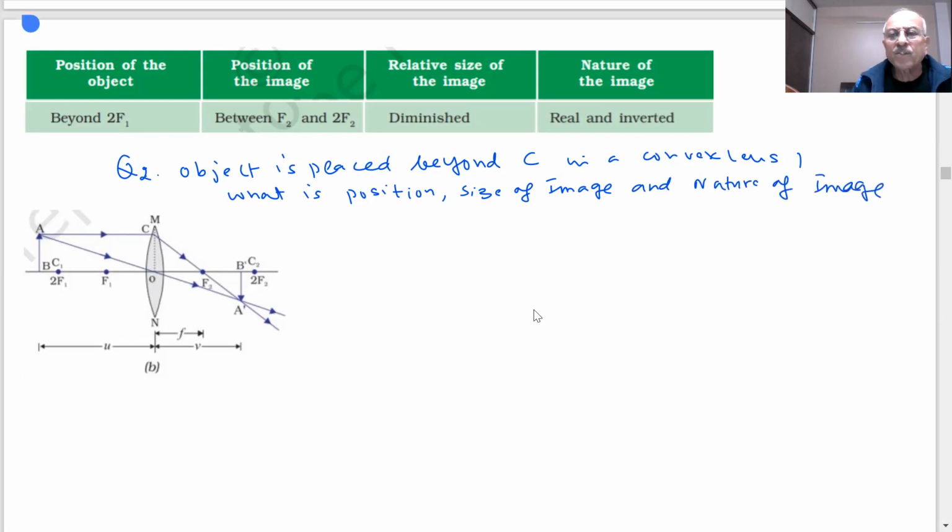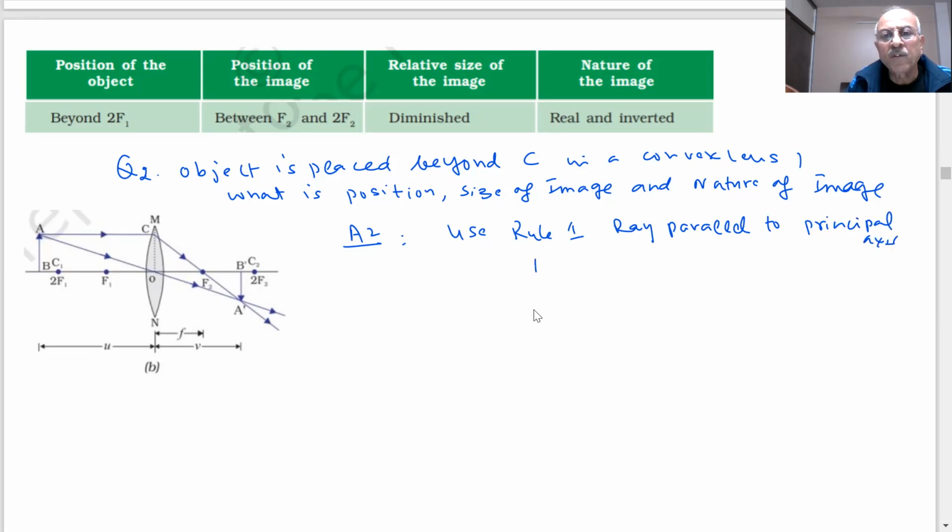So how will we draw, students, in this case? We have three rules. First rule says any ray which is parallel to the principal axis will pass through focus. So I can use rule 1, in which a ray parallel to the principal axis passes through focus.